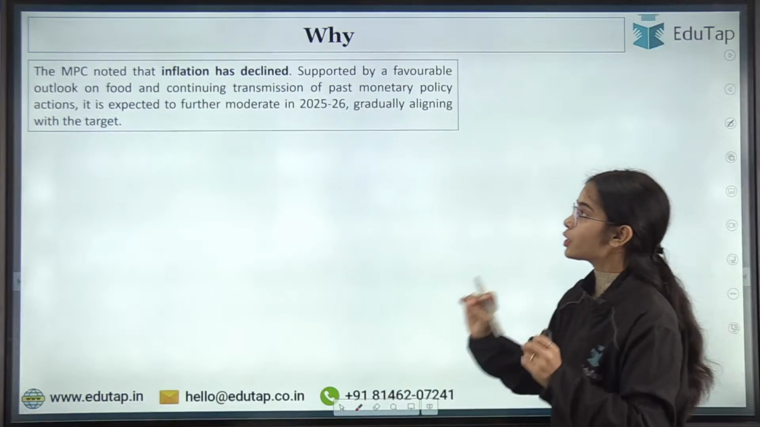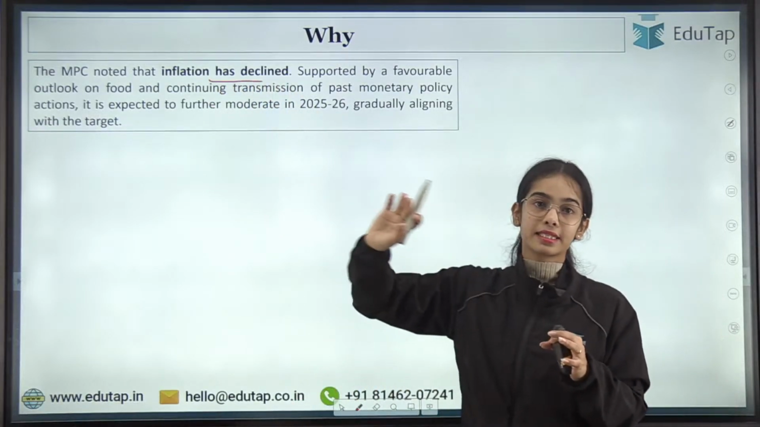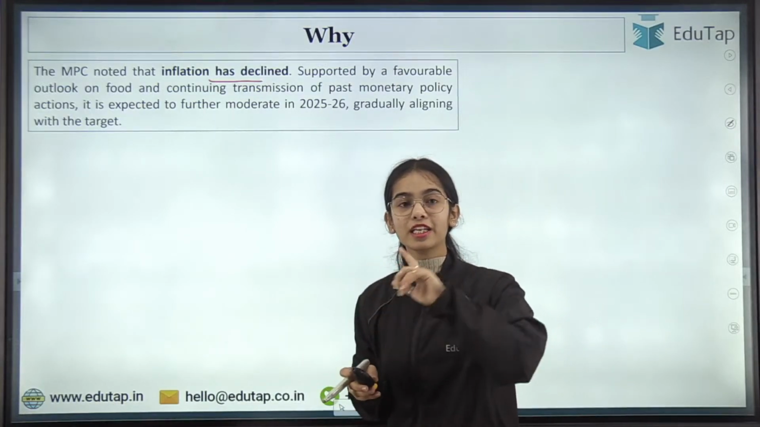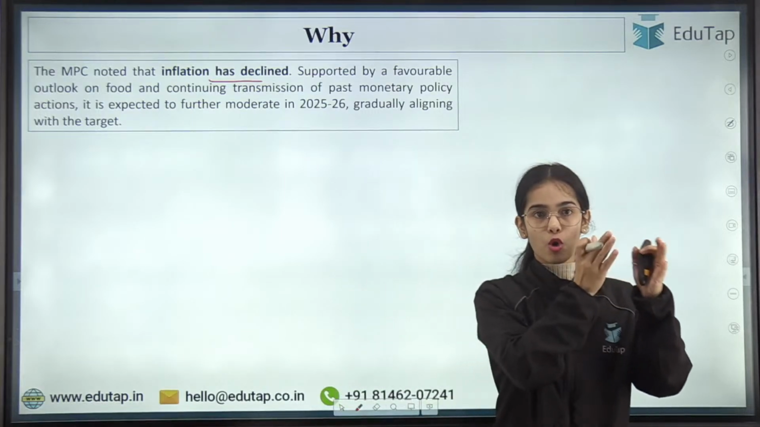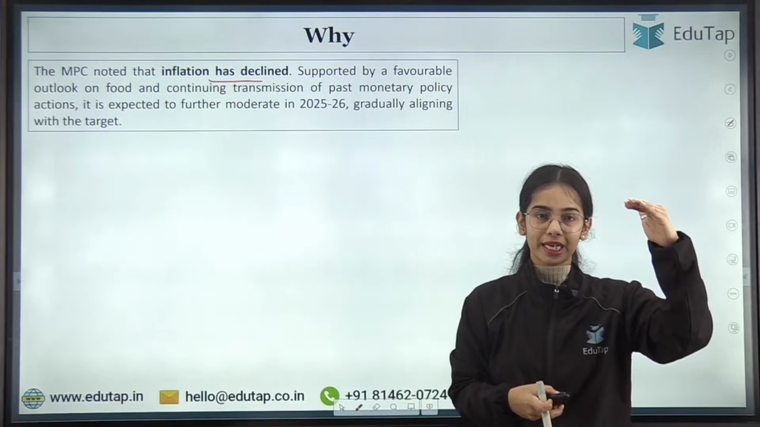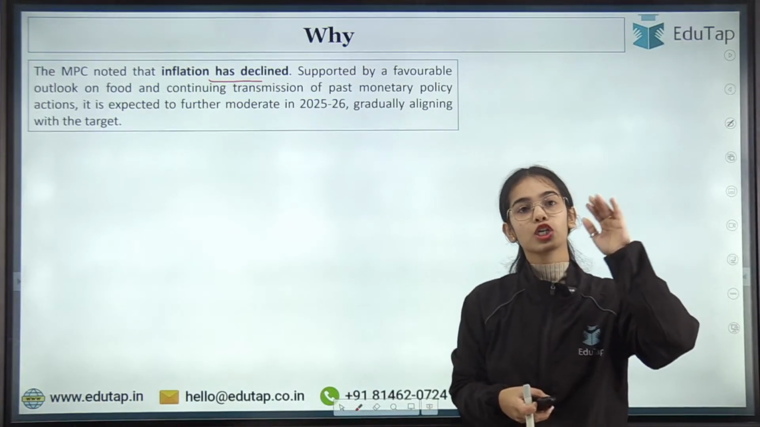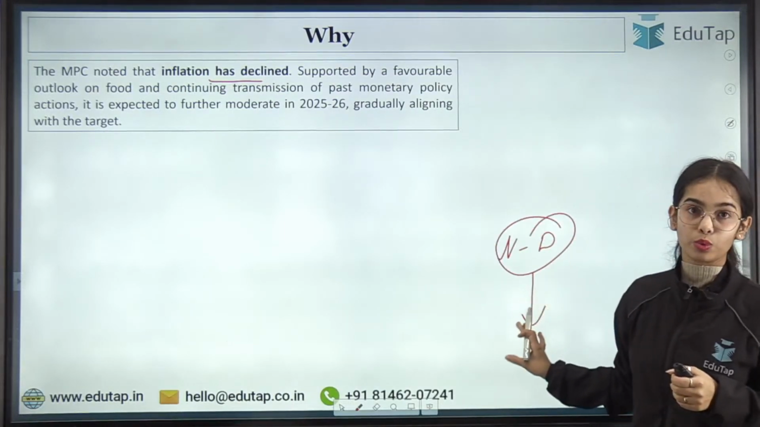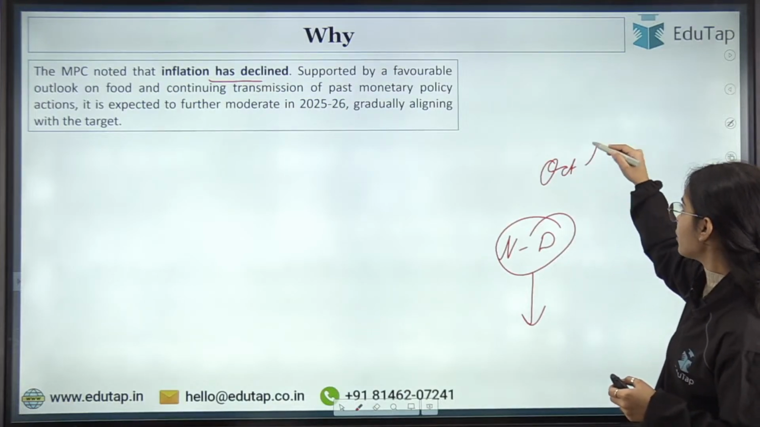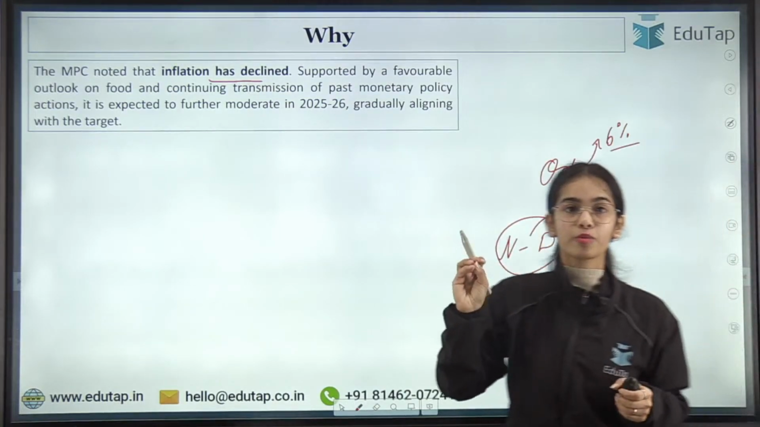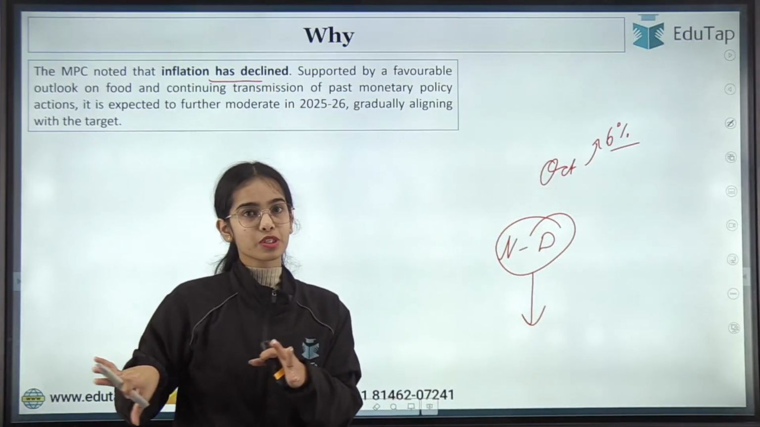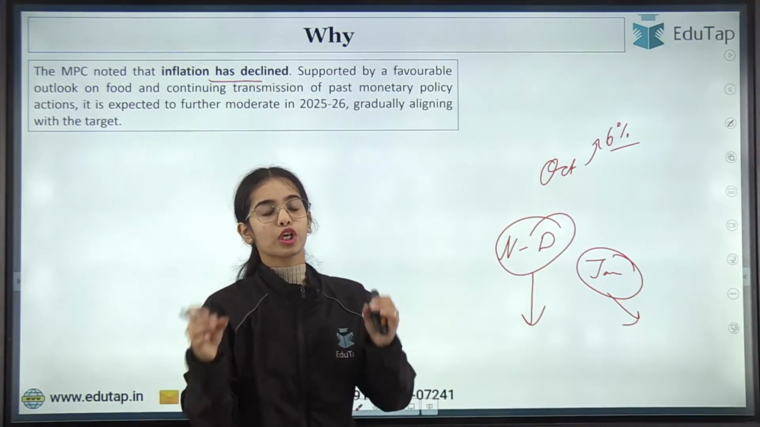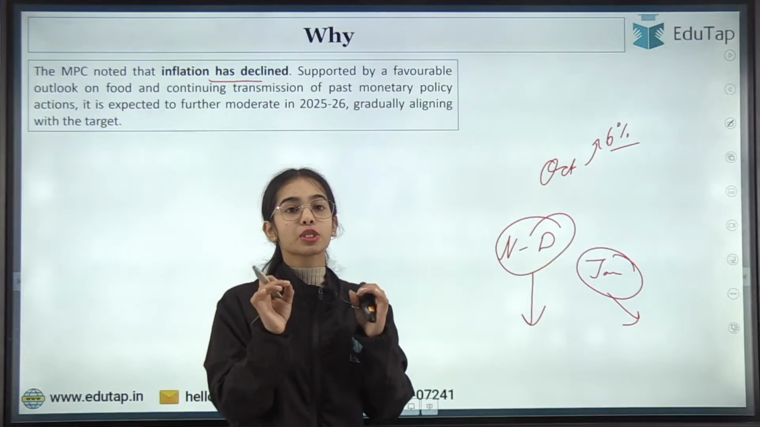First of all, the MPC noted that inflation has declined in the recent months. I will show you the data. In November and December, the inflation declined from the October high. In October, the inflation was quite high, breaching the 6% mark. After October, in November and December, the inflation went down. In October, the inflation was above the 6% mark, but in November and December it was below the 6% mark, and in January also it is expected that the inflation will continue to fall.